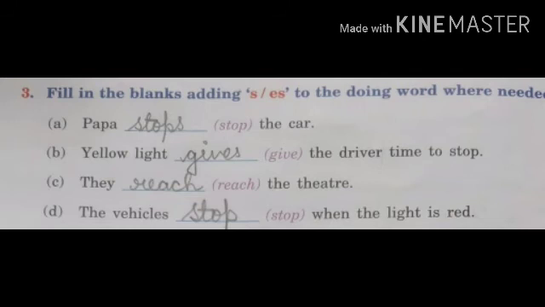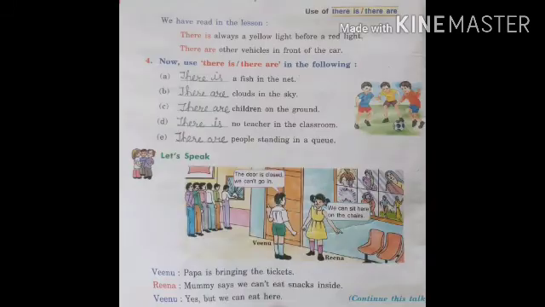Okay, so if the subject is singular then only we will use the s or es, otherwise we will not use s or es. Do the next exercise please. See, we have read in the lesson there is always a yellow light before a red light and there are other vehicles in front of the car. Here there is or there are given, you have to use them properly.